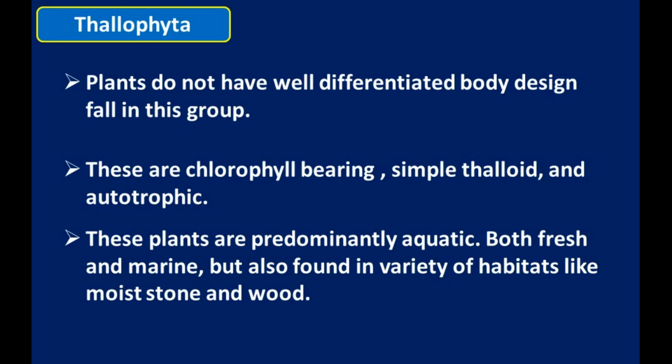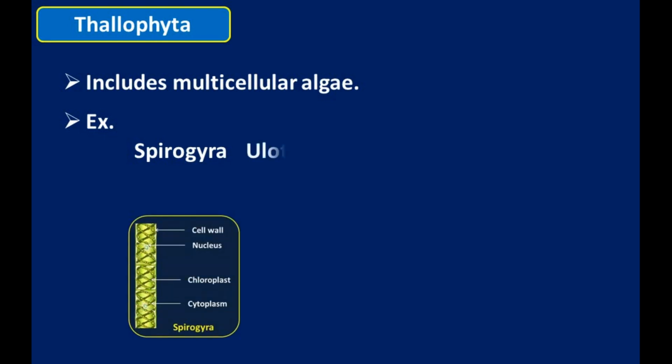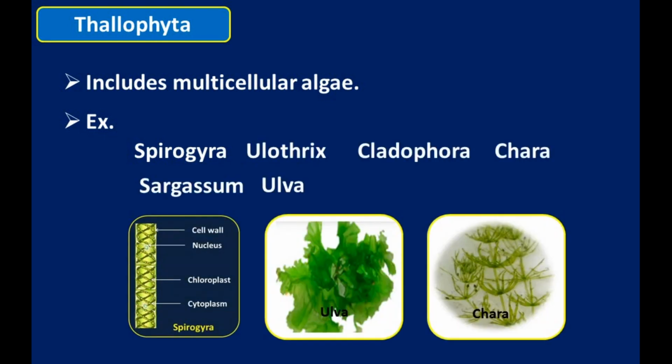Thallophyta includes all types of multicellular algae. Examples of Thallophyta are Spirogyra, Ulothrix, Cladophora, Chara, Sargassum and Ulva.